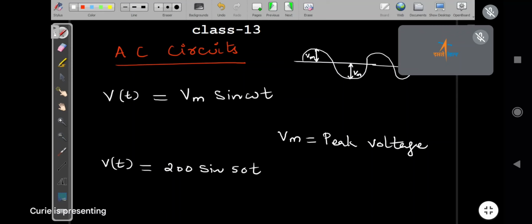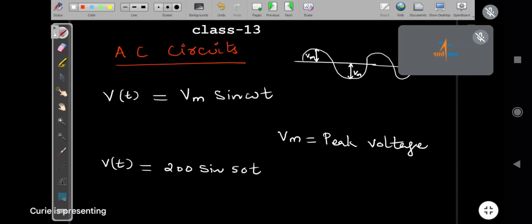Okay. Now, Chandru, are you there? Yes, sir. Chandru, now another sine waveform is given as V of t, that is the instantaneous value of the waveform, 200 sine 50 t. What is the frequency of this wave, Chandru?